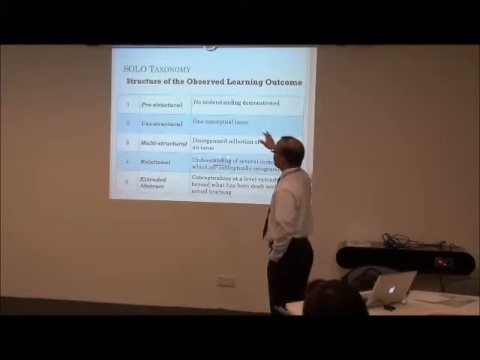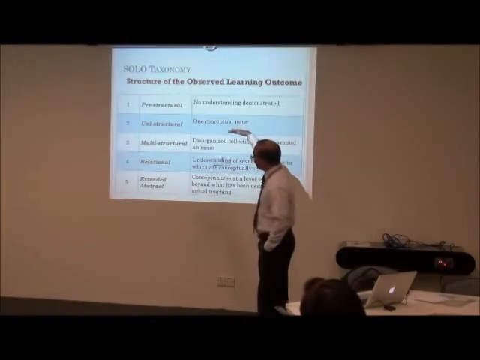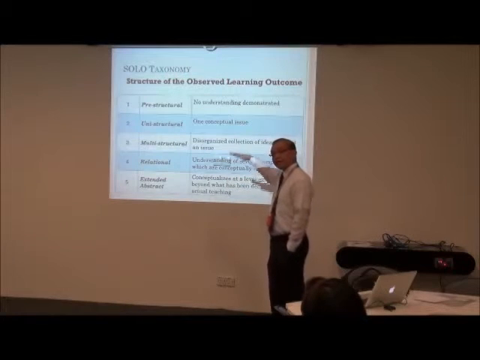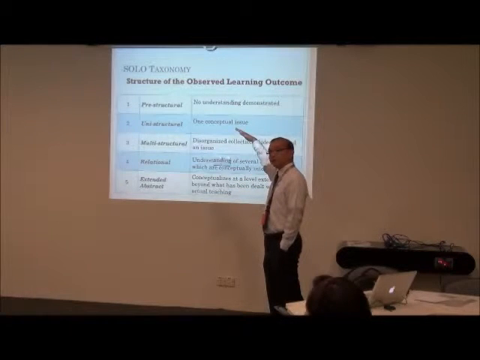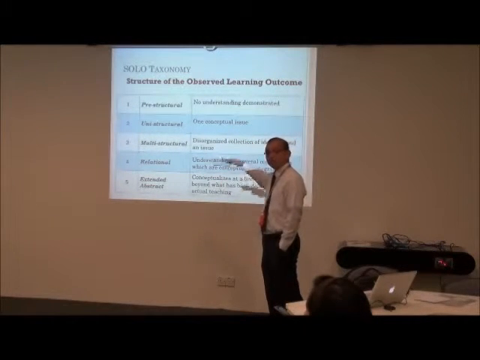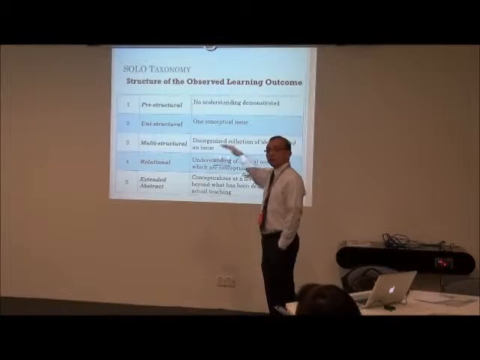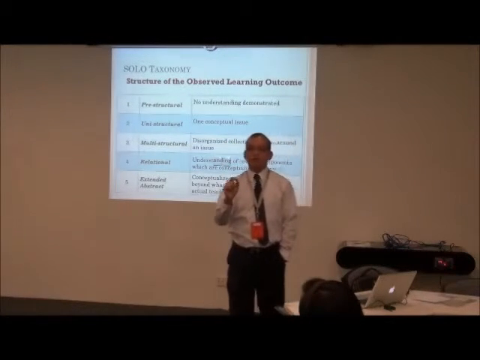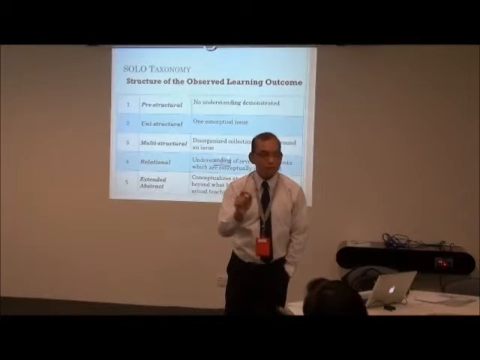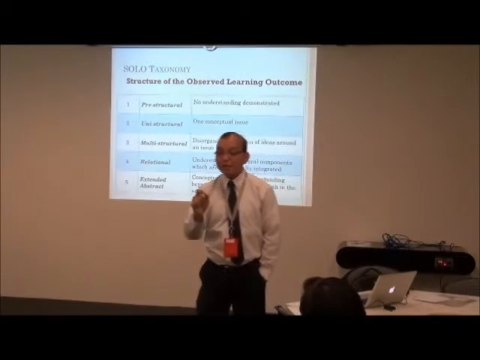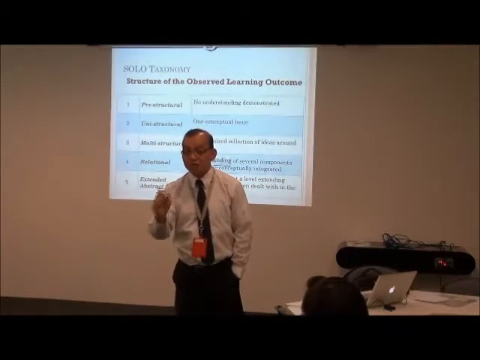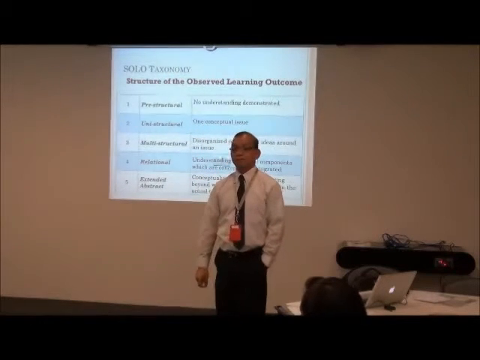Yes. But here, SOLO taxonomy is giving us what kind of level students can achieve at a certain point. Okay? So when you come up with your learning outcome, you have to ask yourself, on what level can the students achieve this learning outcome?